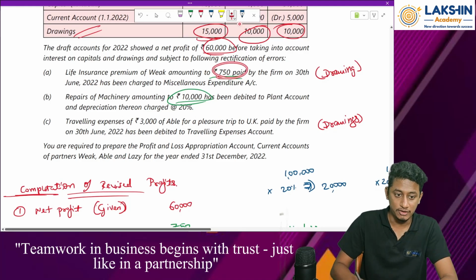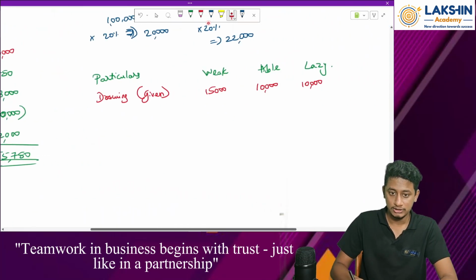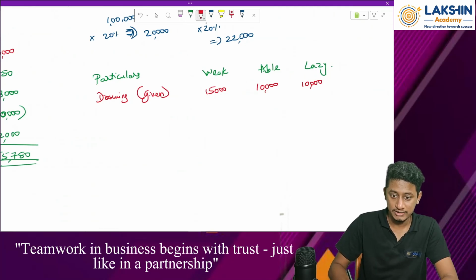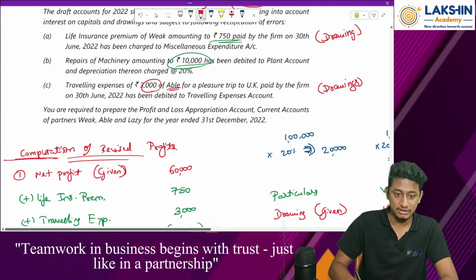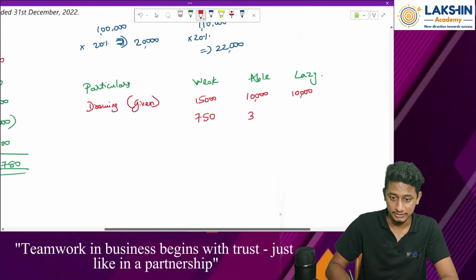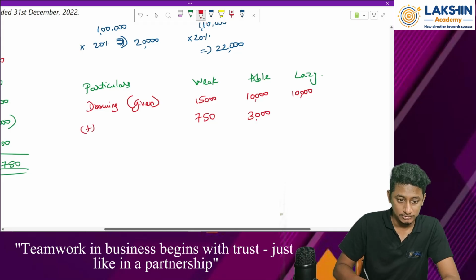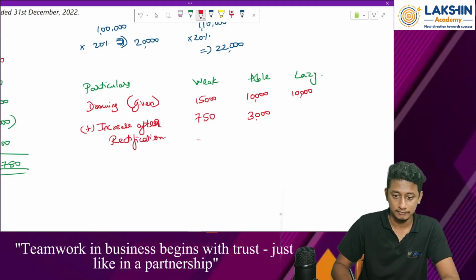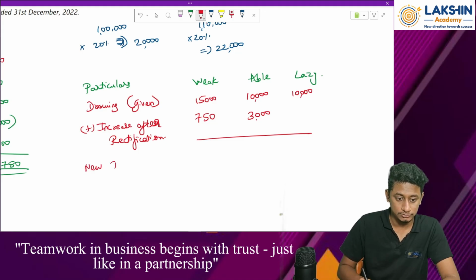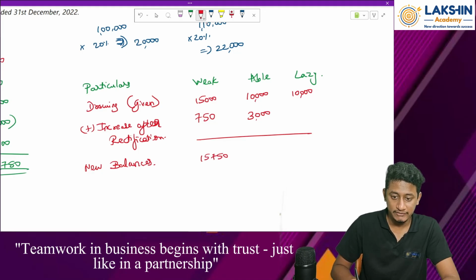So 750 rupees for whom? For Weak. So I will just write it down over here. 750 rupees to Weak, it will increase, and to Able rupees 3,000 again increases. So Able 3,000 rupees. After rectification, new balances: rupees 15,750. This is 13,000 and this is 10,000 only.